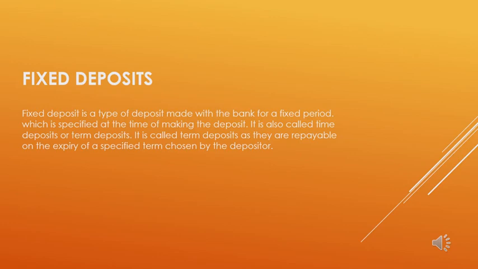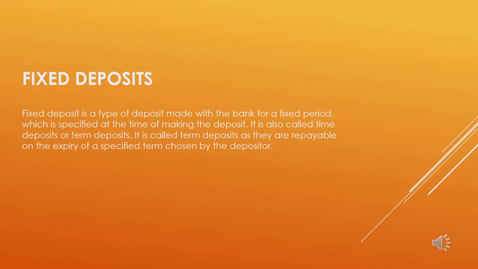Along with that, when a customer makes a fixed deposit, he or she will receive an FDR acknowledgement receipt, that means the fixed deposit receipt. Each and every customer should store this fixed deposit receipt for future reference. Interest is usually paid on the due date of the fixed deposit.